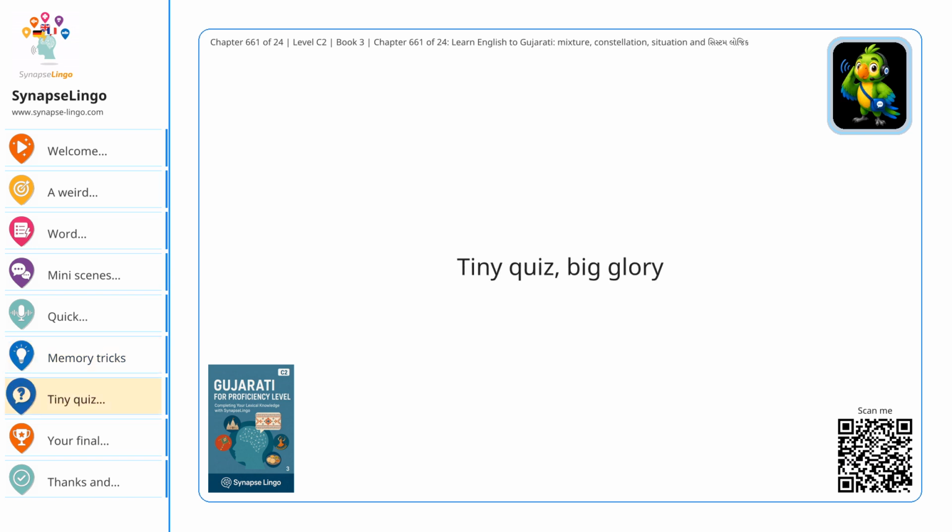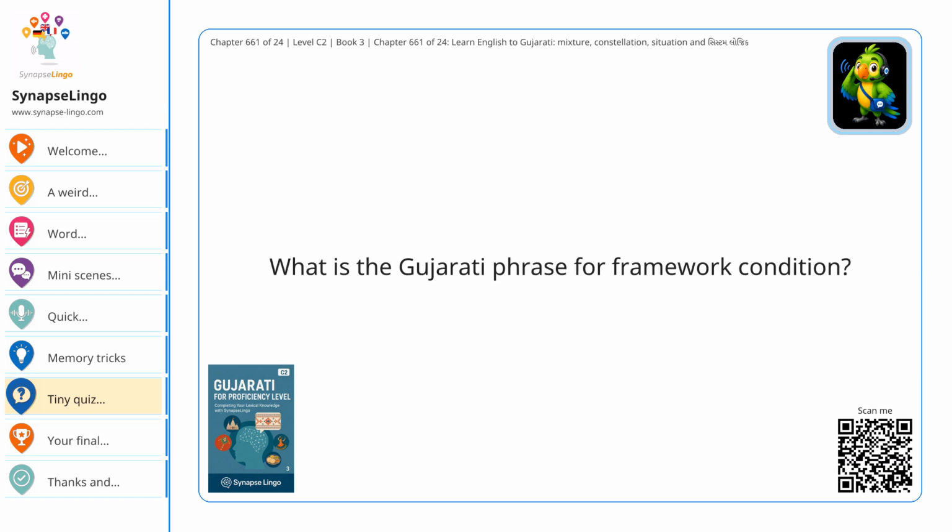Tiny quiz, big glory. Time for a fast quiz. No pressure. Well, only a little educational pressure. What is the Gujarati word for mixture? मिश्रण. What is the Gujarati word for constellation? नक्षत्र समूह. What is the Gujarati word for situation? परिस्थिति. What is the Gujarati phrase for initial situation? आरंभिक स्थिति.